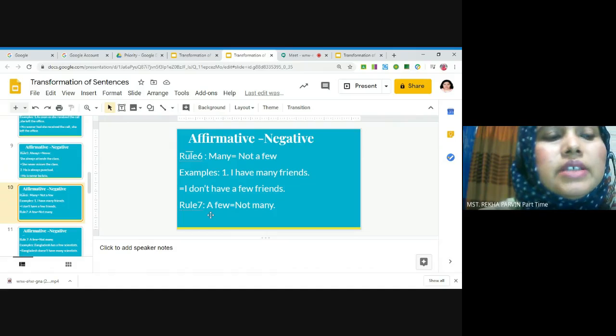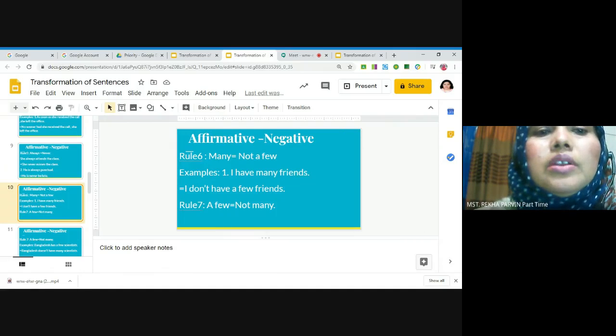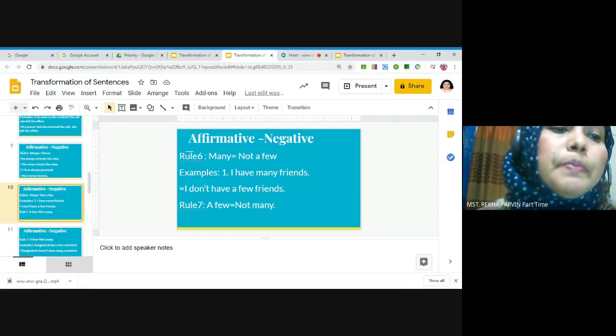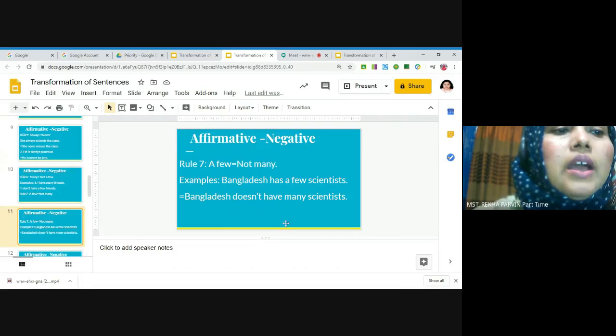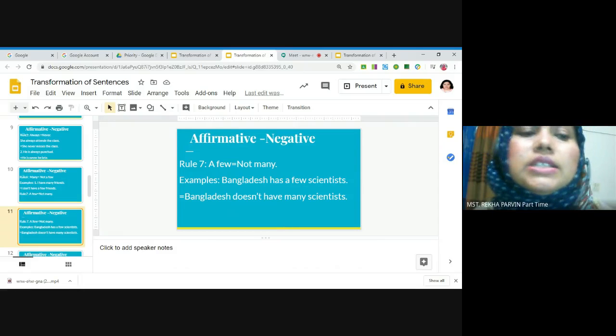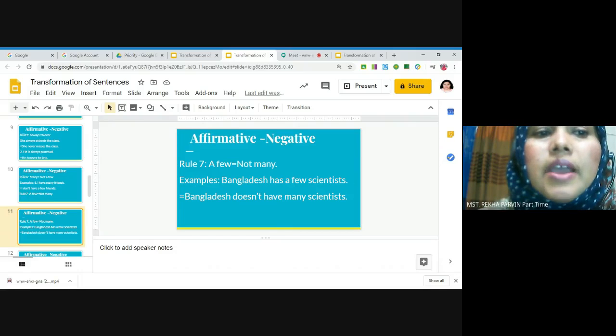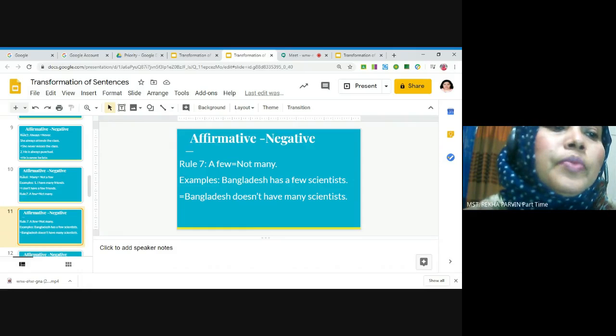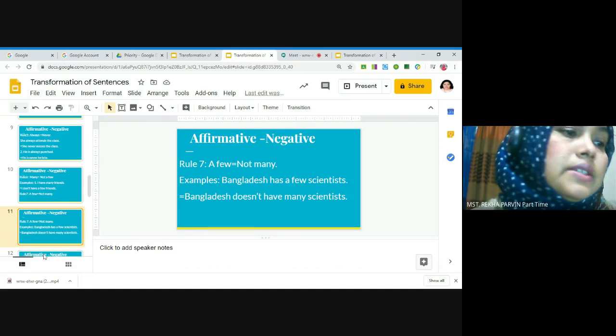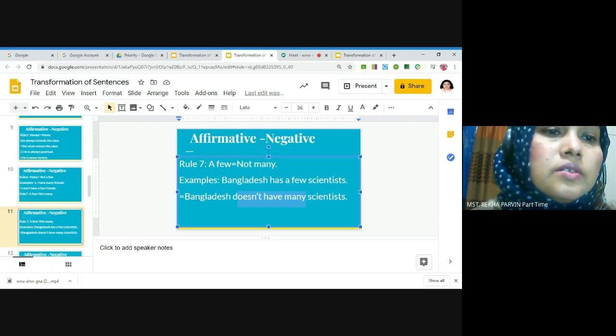Rule number 7. If we get a few, then we will convert it with not many. For example, Bangladesh has a few scientists. So the negative form will be Bangladesh doesn't have many scientists. Actually, this is just for example, not really. So the negative form will be Bangladesh doesn't have many scientists. We have used doesn't have many instead of a few.